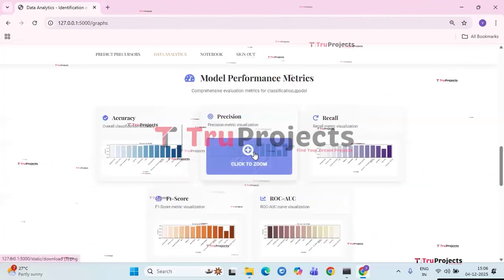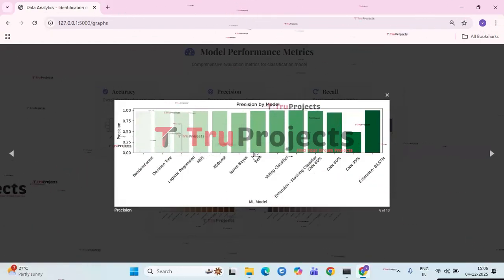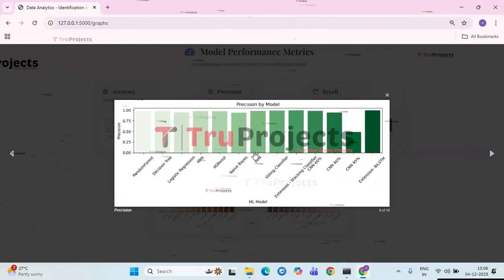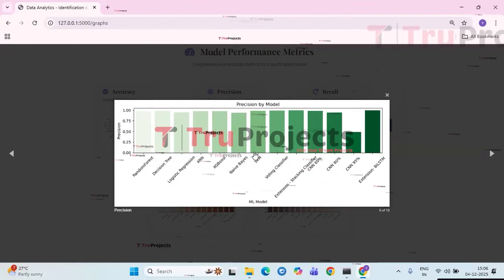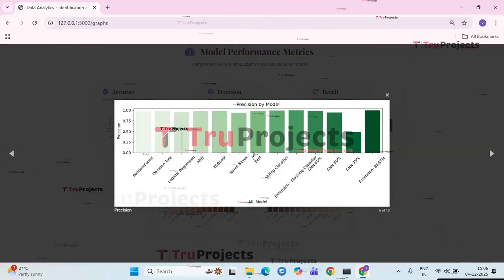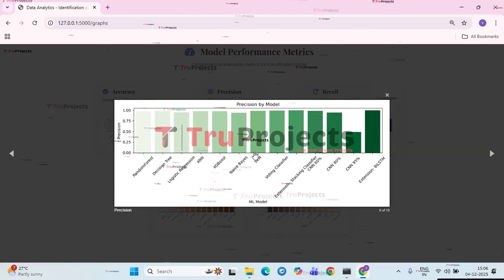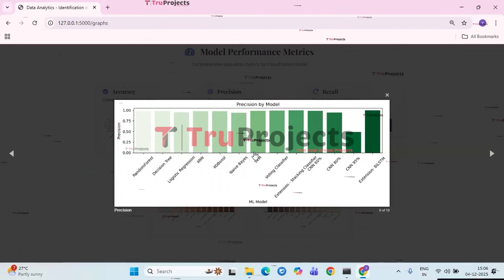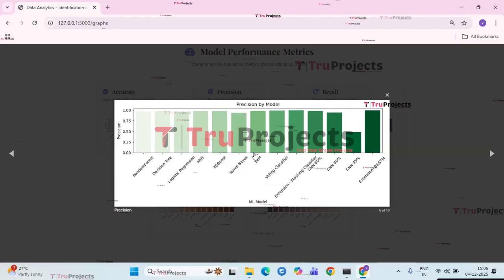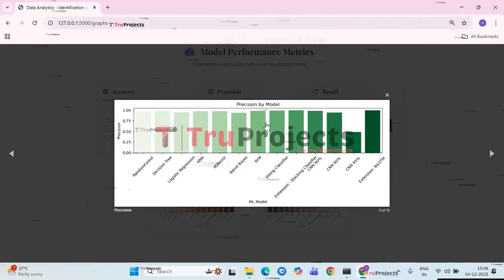Next, we have the precision graph. The bar chart displays the precision of different machine learning models. Most models, including random forest, decision tree, KNN, and XGBoost, achieve the highest precision, close to 1.0. CNN performs variously with dropout rates, with CNN 95 showing notably lower precision. The extension by LSTM model achieves the highest precision among all the models.